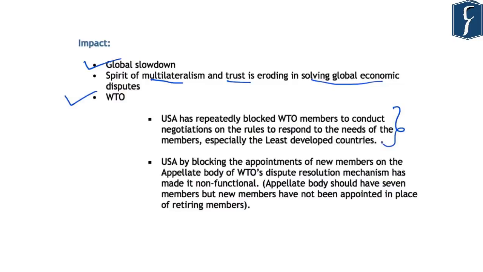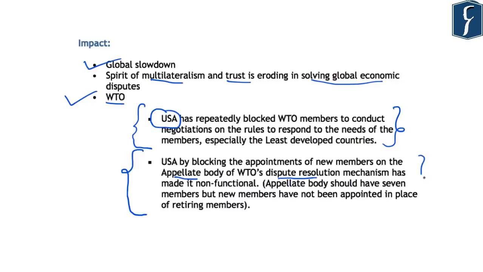In all the negotiations at the World Trade Organization level, the United States of America has been repeatedly blocking some of the negotiations which would be helpful for the least developed countries. This is because negotiations at the WTO need to be ratified by all the member countries if a provision has to come into force. And the USA has been continuously blocking such negotiations, which are especially useful for least developed countries. Another area where the United States of America has been interfering with the WTO is the appointment of members to the appellate body of the WTO's dispute resolution mechanism.